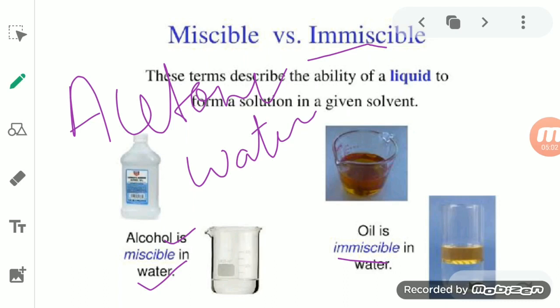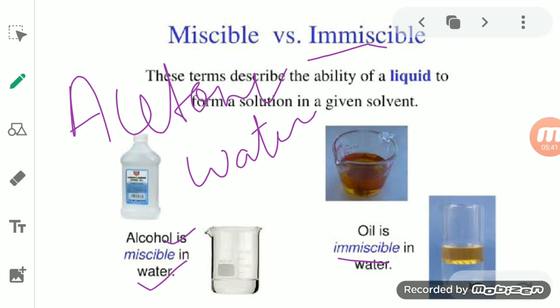So when two or more liquids are mixed together, they do not mix with each other, and finally you can see that there is a separate boundary between the two different liquids. So they form separate layers, which lets us distinguish between the two types of liquid present in it.